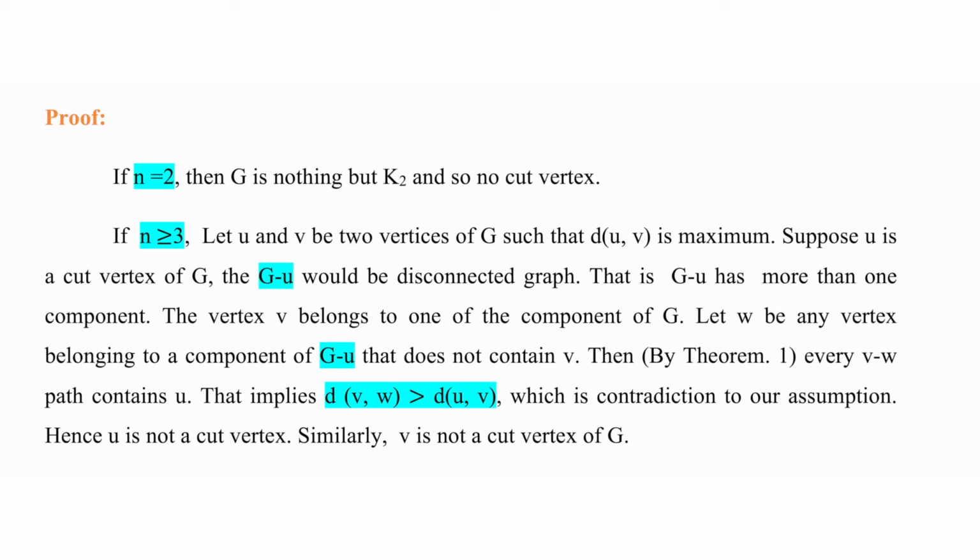Then by the first theorem that we saw, every VW path contains U. That implies the distance between V and W is greater than the distance between U and V. That is a contradiction to our assumption. Hence, U is not a cut vertex. Similarly, V is not a cut vertex of G.